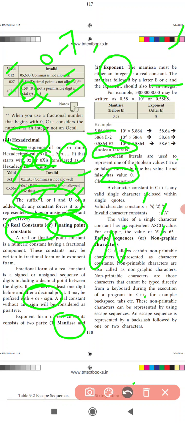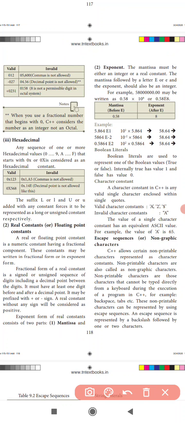Then there are escape sequences, and non-graphic characters also. Non-graphic means, for example, the bell sound.